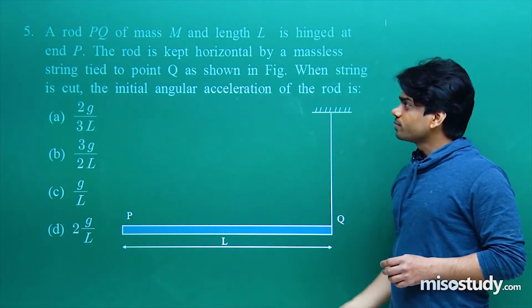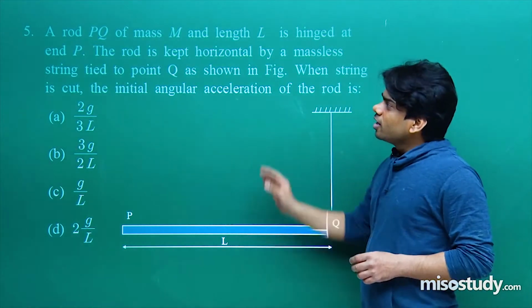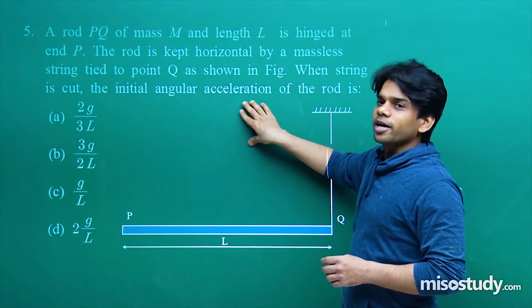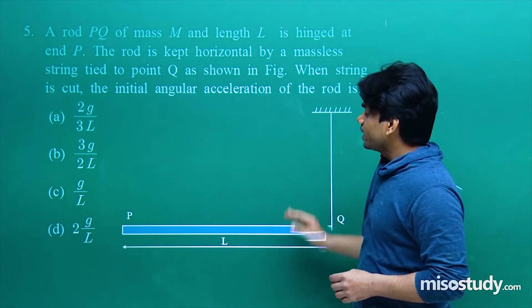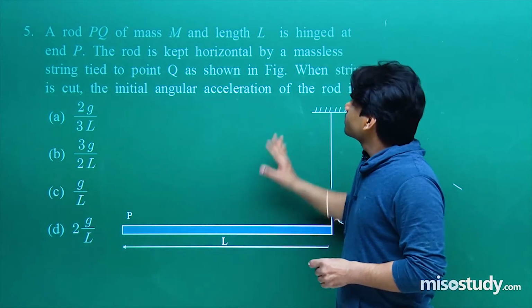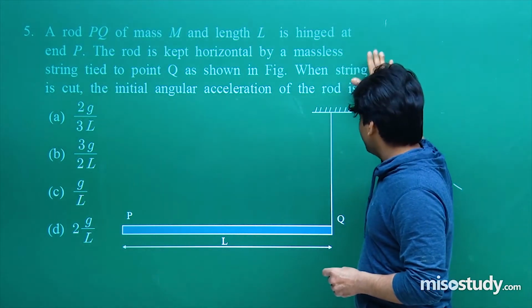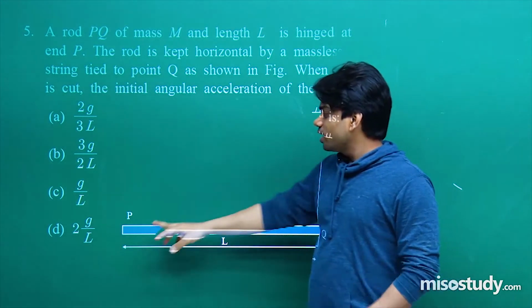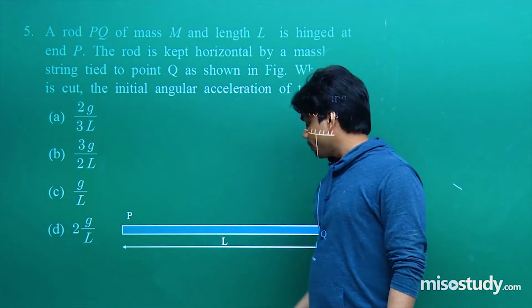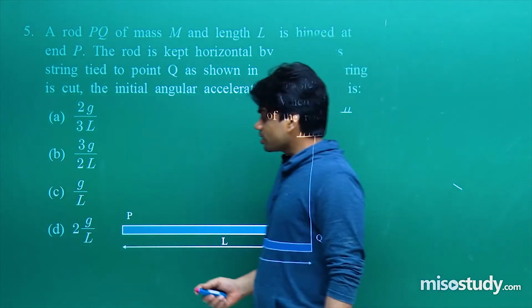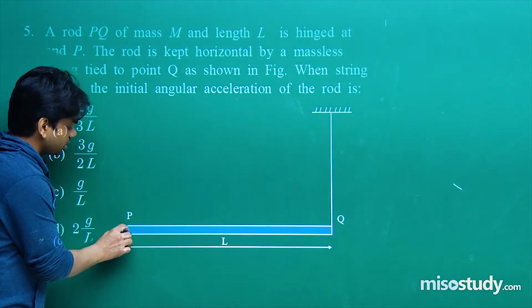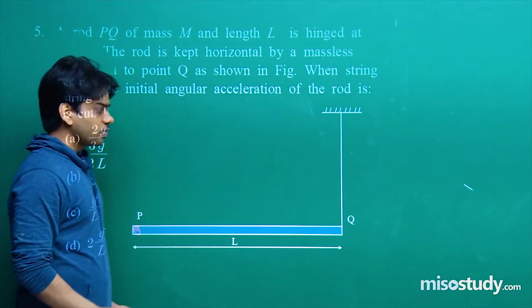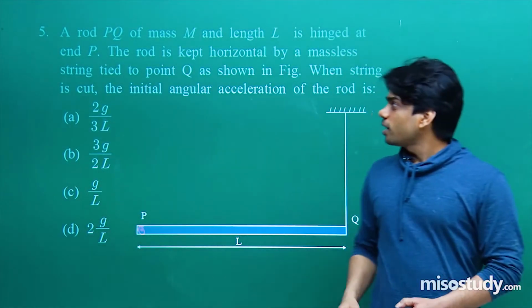Question number 5. I want you all to read. A rod PQ of mass M and length L. Its total length is given as L. It is hinged at end P. Here it is hinged. So if I draw a hinge here, you can understand what the question is saying to us. It is hinged at point P. Clear to us now.